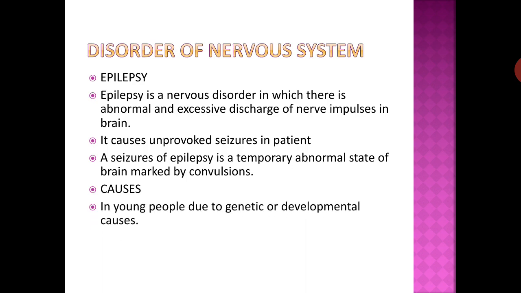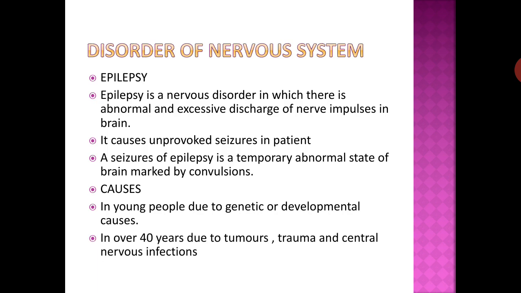Causes: in young people, due to genetic or developmental causes, and it transmits from parent to offspring. In people over 40 years, due to tumors, trauma and central nervous system infection.